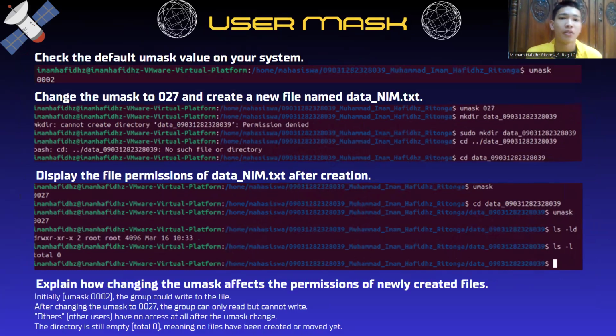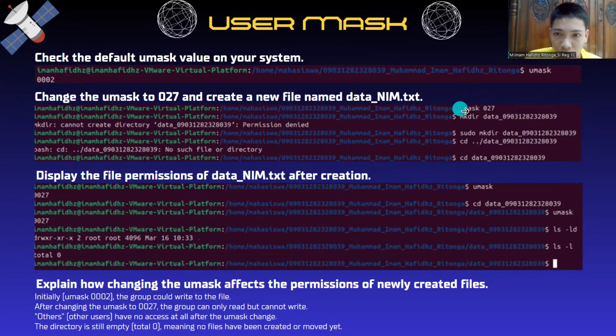And then check the default umask value on your system. Here's the code umask. On my system, umask is 0002, and then change the umask to 027 and create a new file named data_name.txt.